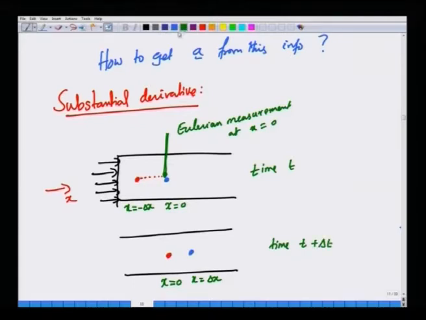The thermometer is kept still at x equal to 0, and the fluid is flowing. Fluid motion takes the blue point, which was at x equal to 0, to x equal to delta x. Since the velocity is constant v 0, delta x will be v 0 times delta t.